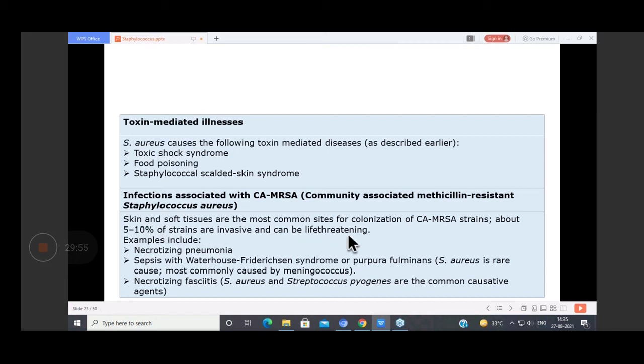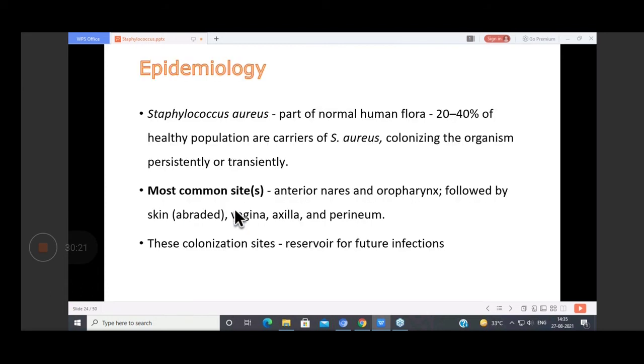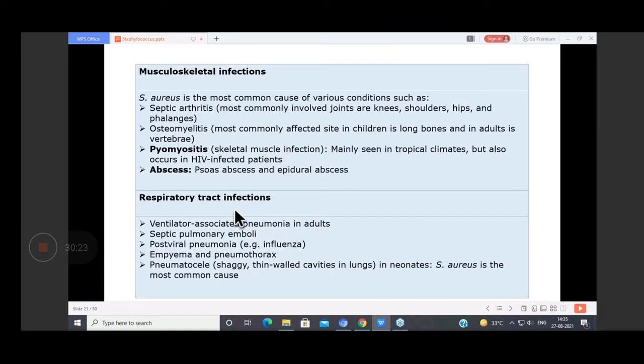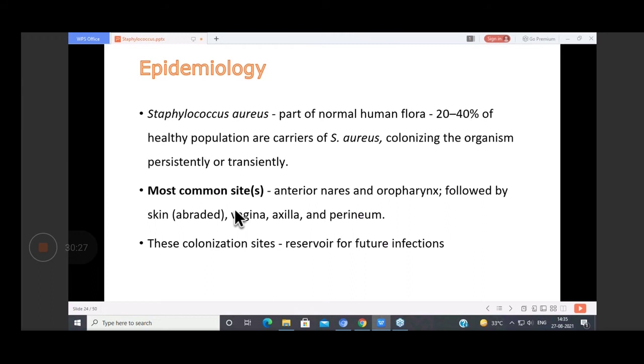So skin and soft tissue are the most common site for colonization of community-acquired MRSA strain, and this may lead to life-threatening infections. So these community-acquired MRSA may cause necrotizing pneumonia, sepsis, and necrotizing fasciitis. Some of the causes of community-acquired MRSA. So these are the number of infections which are caused by Staphylococcus aureus.